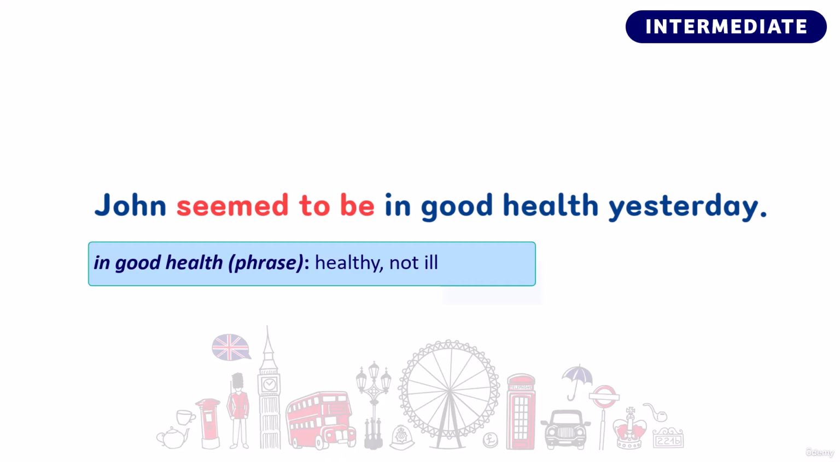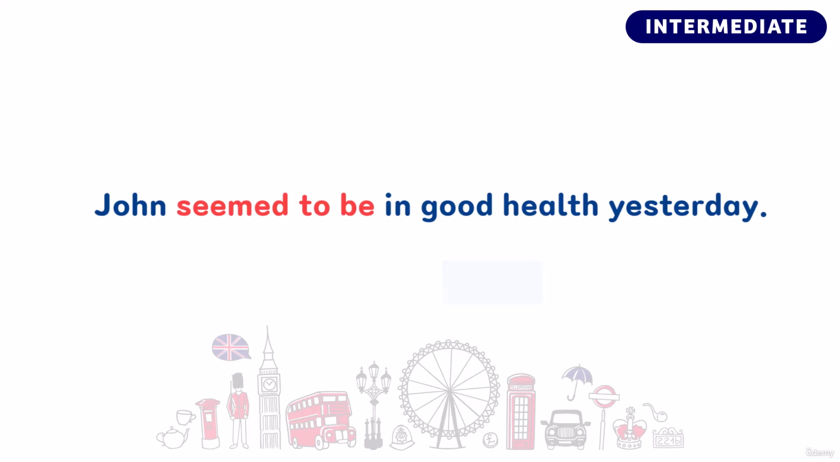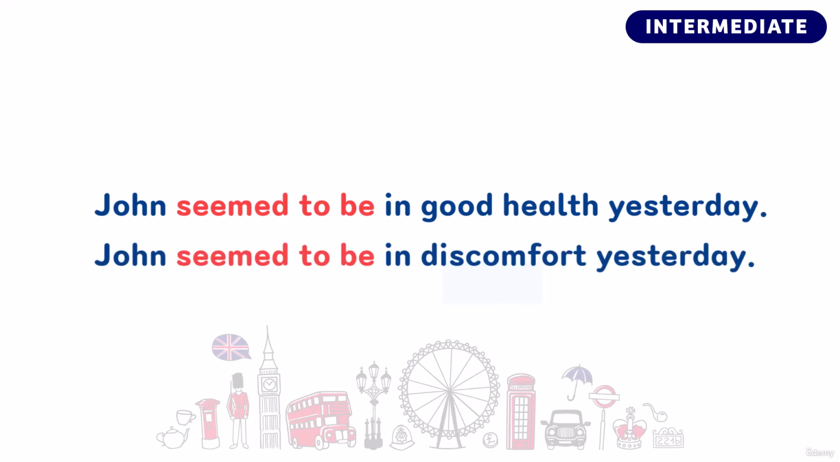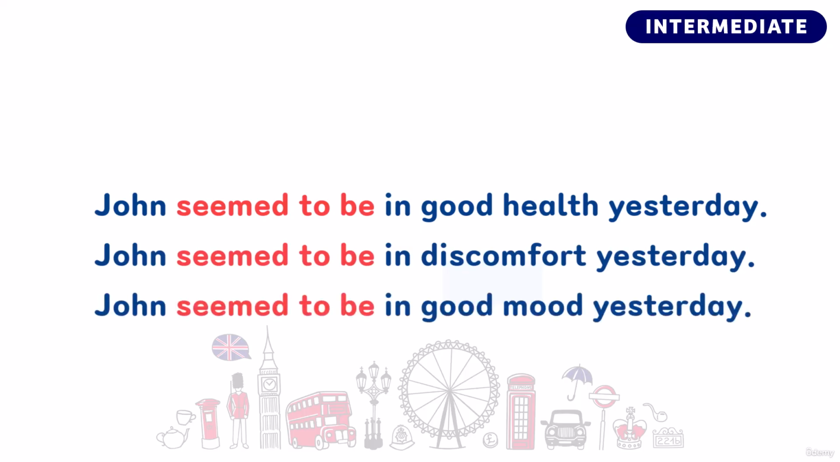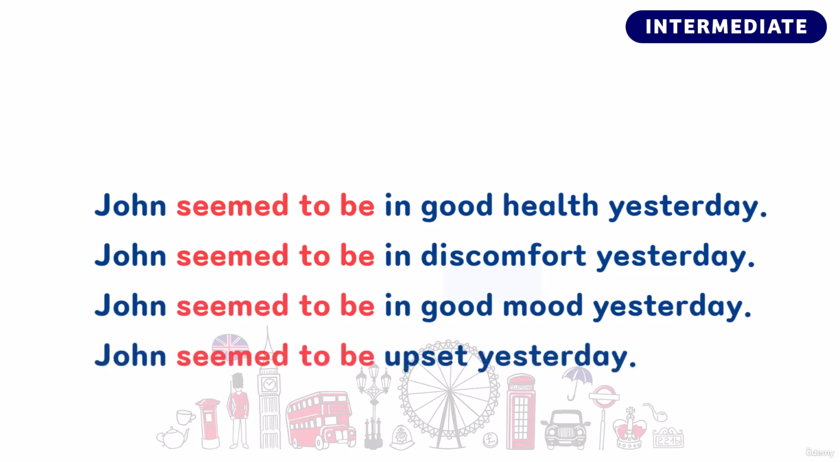They are not ill. We often use preposition in plus noun to say the condition that person or thing is in. Here are a few more example sentences. John seemed to be in discomfort yesterday. John seemed to be in good mood yesterday. John seemed to be upset yesterday. So we can use in plus noun to talk about the condition or the mood the person is in. Or we can use adjectives like upset after to be to describe that person.